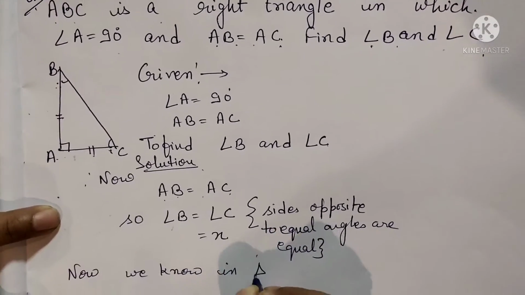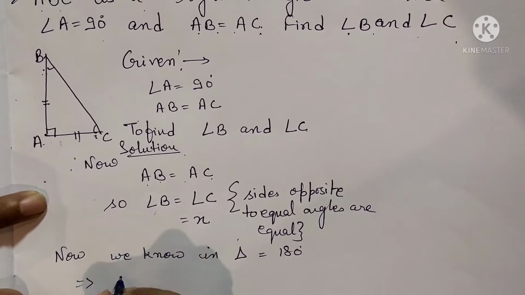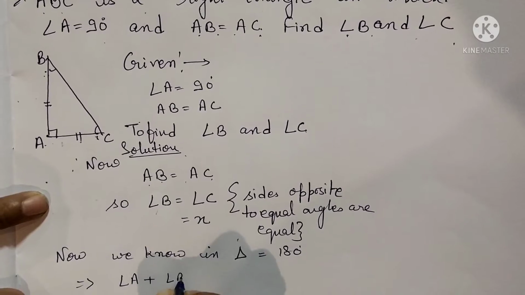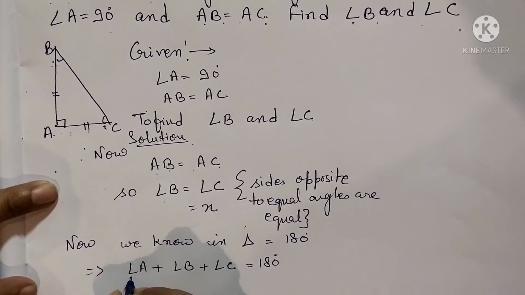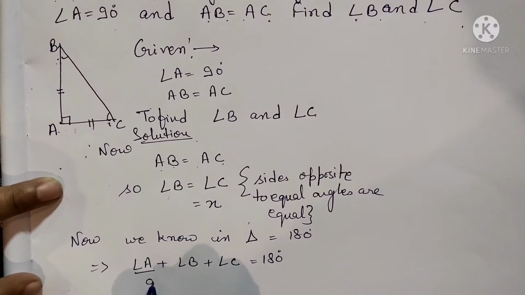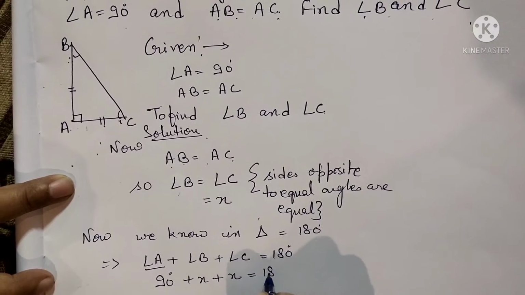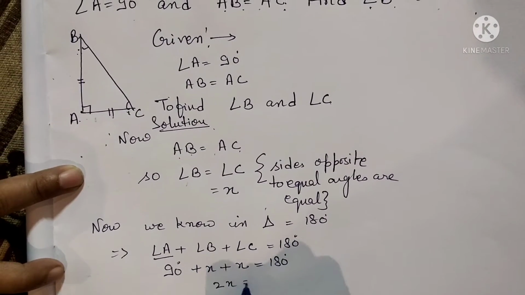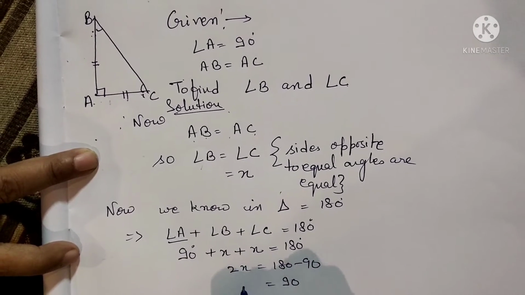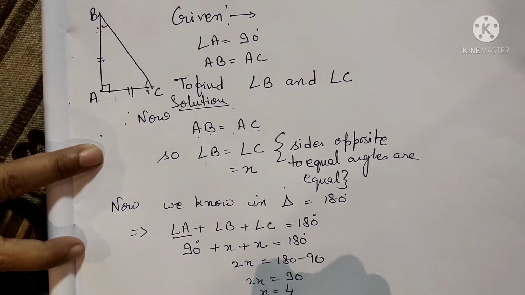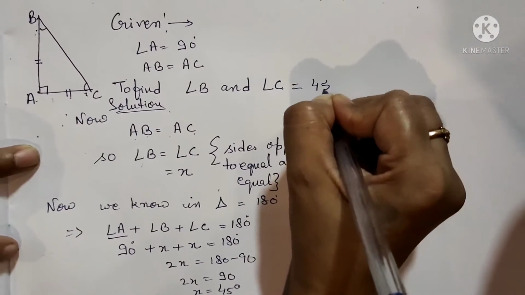Now we know in a triangle sum of all angles is equal to 180 degree. So angle A plus angle B plus angle C is equal to 180 degree. So in place of angle A we have 90 degree. Angle B, let it be x. Angle C, let it be x, is equal to 180 degree. That is 2x is equal to 180 minus 90. We get 90. That means value of x is 45 degree. So the value of angle B and angle C is 45 degree.